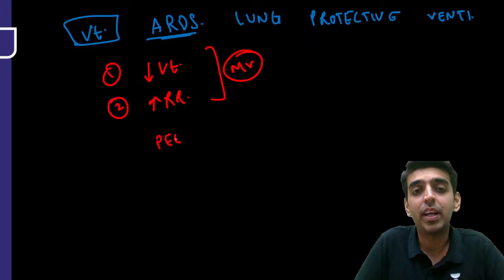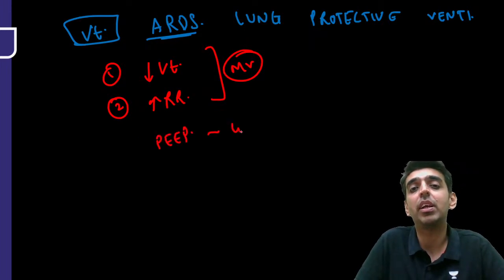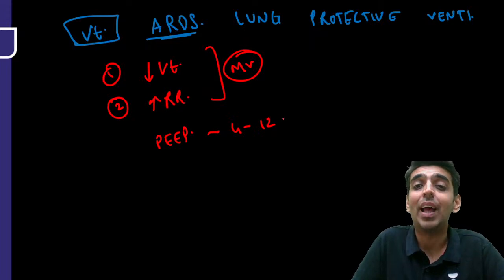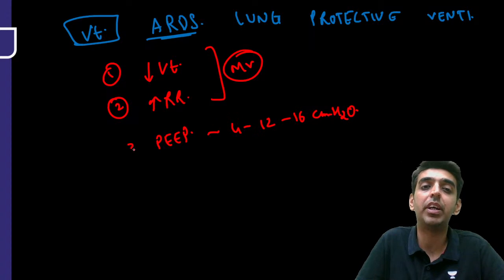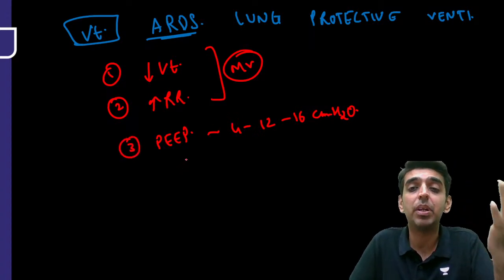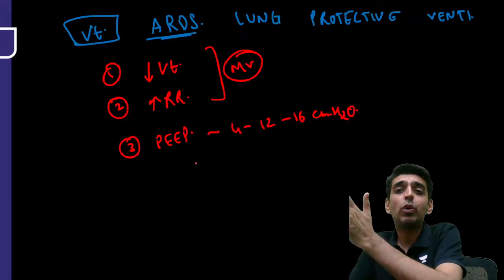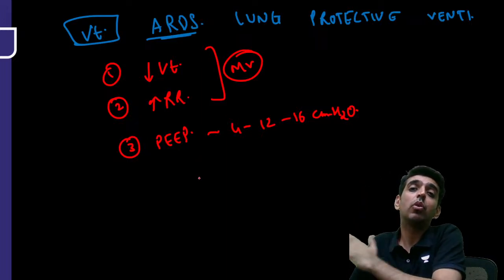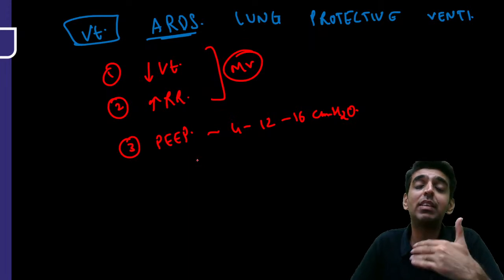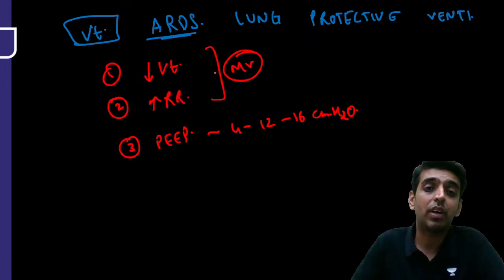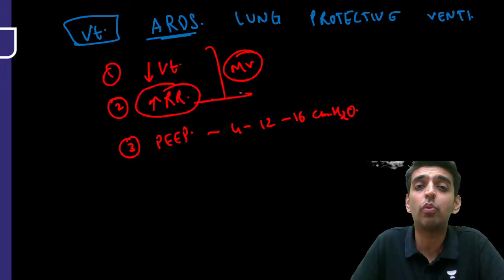Also, we can give PEEP in this patient. We can start from 4, increase it to 8, 10, 12, and even up to 16 centimeters of water if need be. So these are some of the lung protective strategies. What is the respiratory rate that we can go off with?